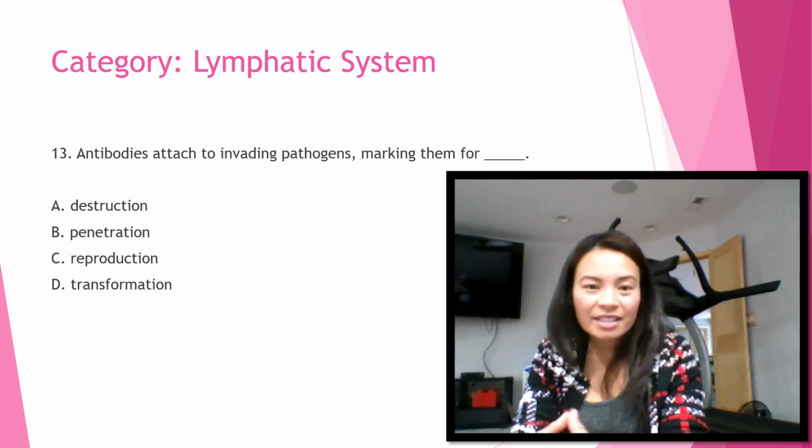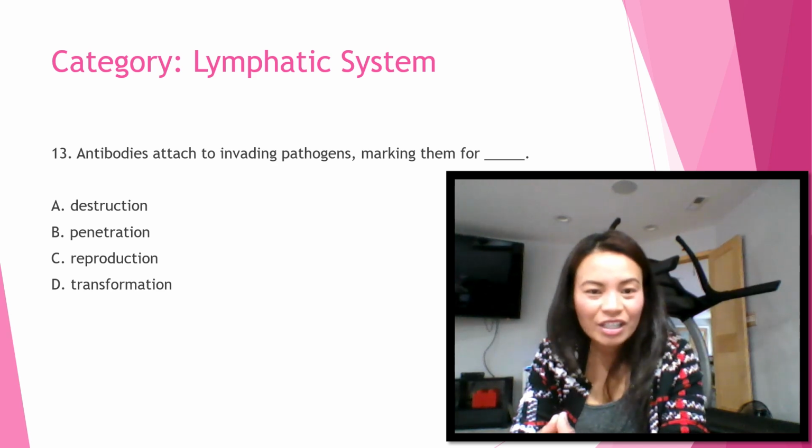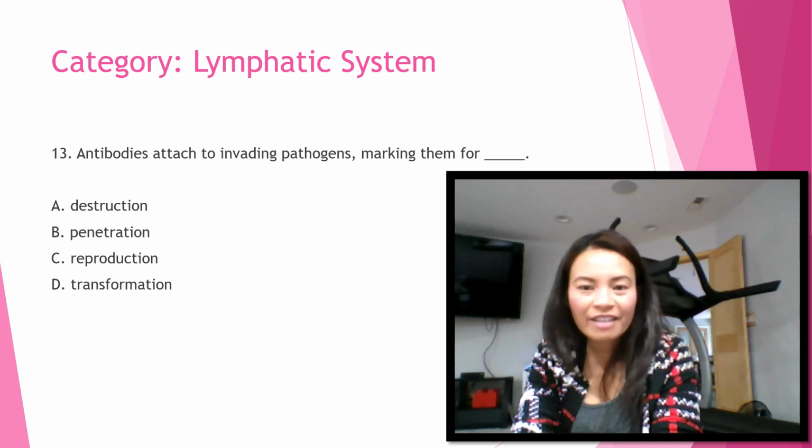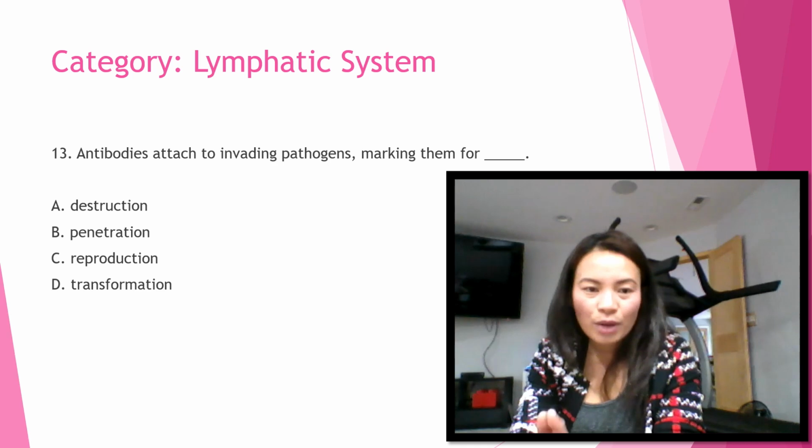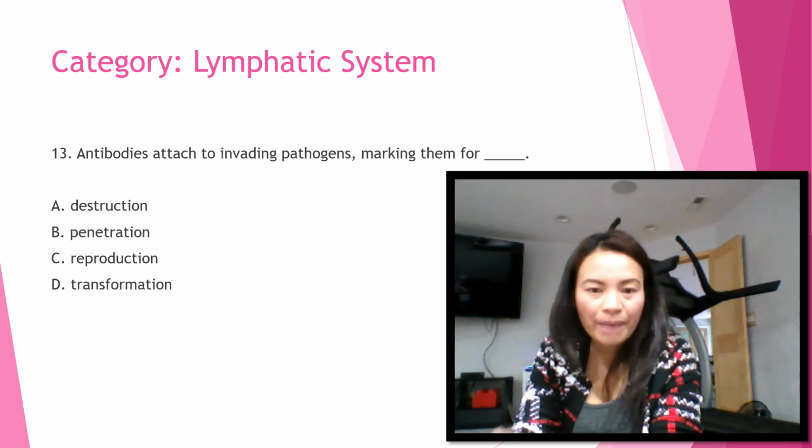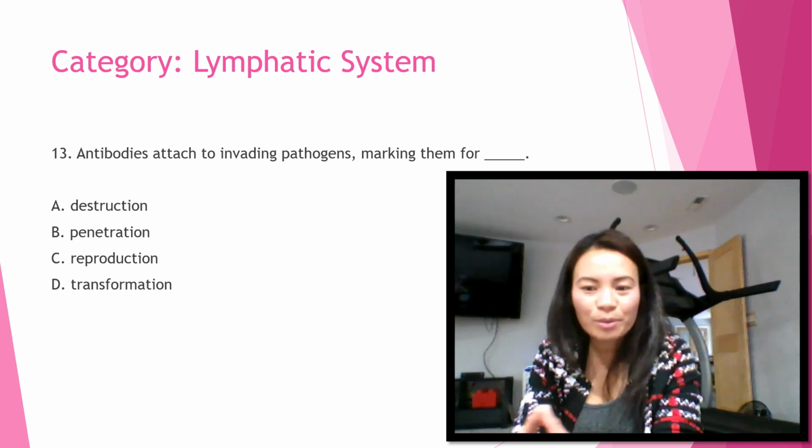Okay, next is under lymphatic system. Number 13, antibodies attach to invading pathogens, marking them for blank. A. Destruction. B. Penetration. C. Reproduction. Or D. Transformation.